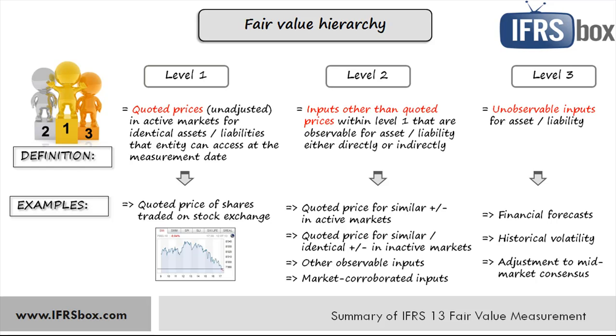An entity shall maximize the use of Level 1 inputs. If these are not available, then use Level 2 inputs, and only if these are not available, use Level 3 inputs, but really, you shall minimize the use of Level 3.